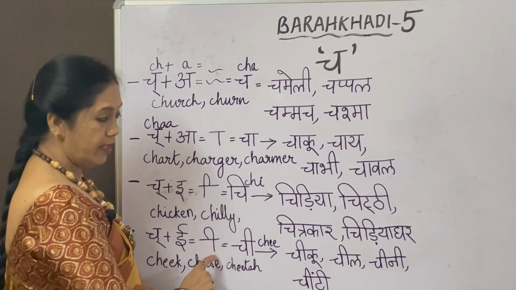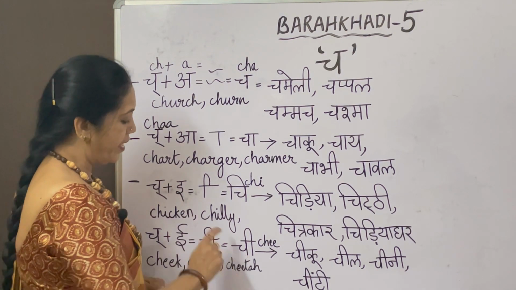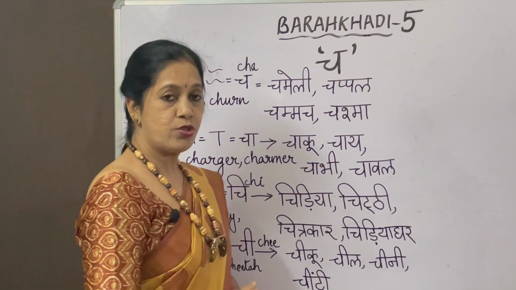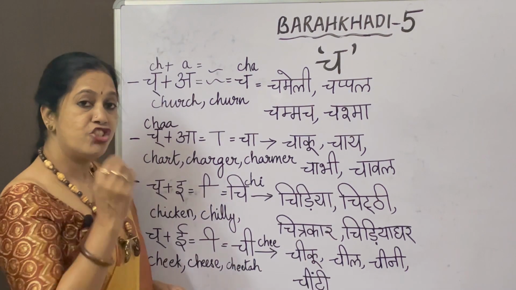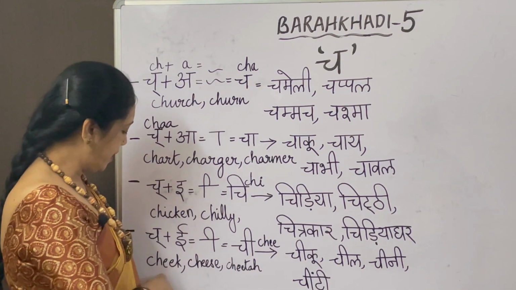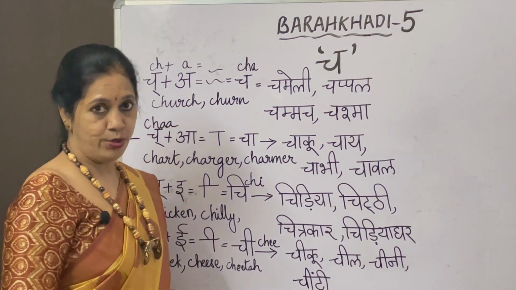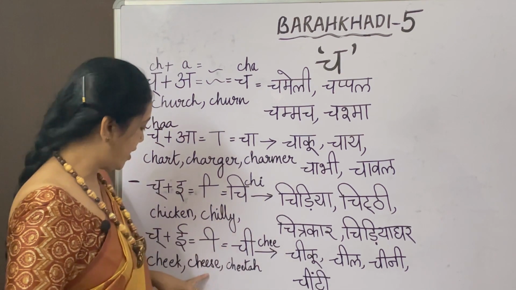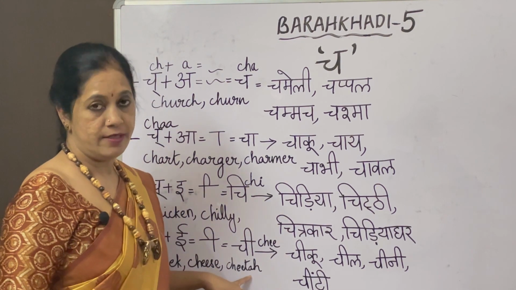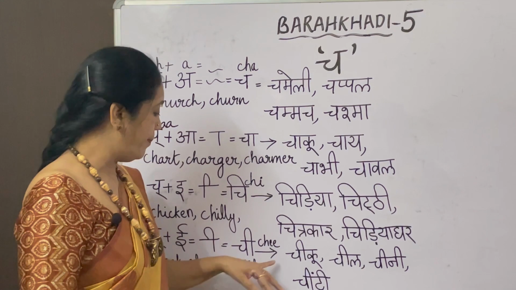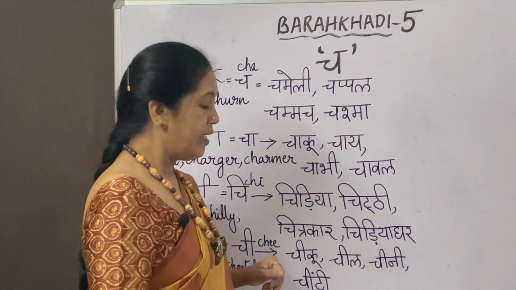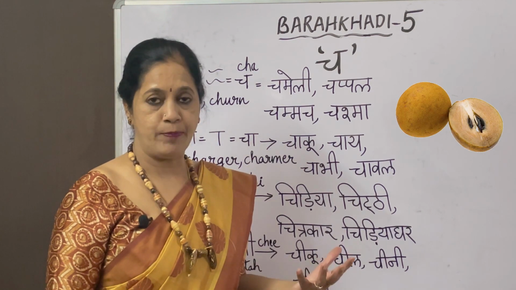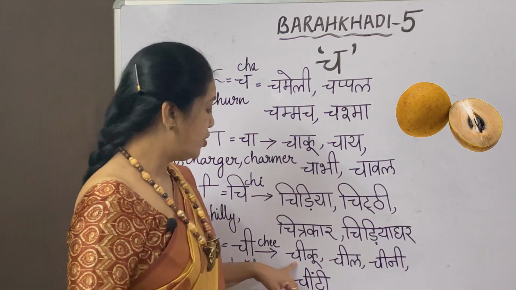The next one, Ch and E. The symbol is the side one, then it is Chee, C-H-E-E. Now let us go to these English words. Cheek. Cheese. You know cheese, right? Which you put on pizzas. Then cheetah. You know the animal cheetah. Now the words here. Chiku, it's a fruit. You say sapota, it is chiku.